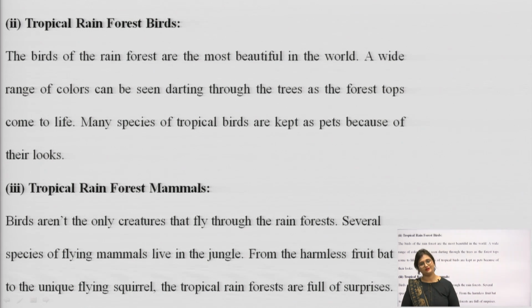The mammals which are found in the tropical rainforests can be listed as follows. Birds aren't the only creatures that fly through the rainforest. Several species of flying animals are also seen in these tropical rainforests. The harmless fruit bats are unique to the flying animal squad. Apart from fruit bats, we can find flying squirrels also in the tropical rainforests. So, these are the creatures which are found in the tropical rainforests.